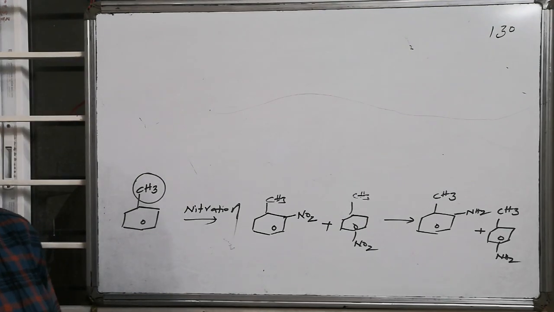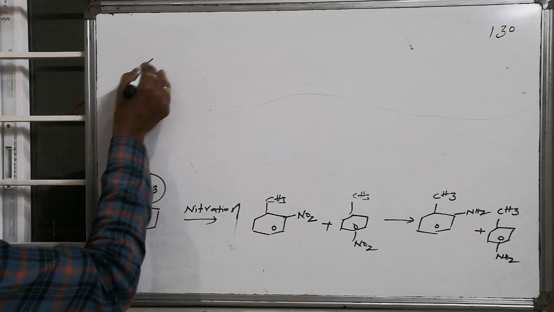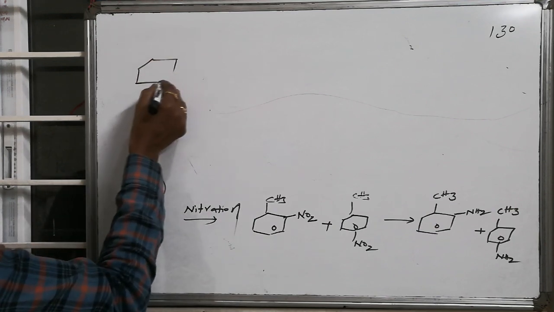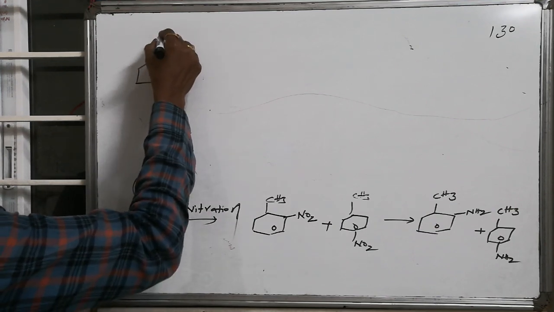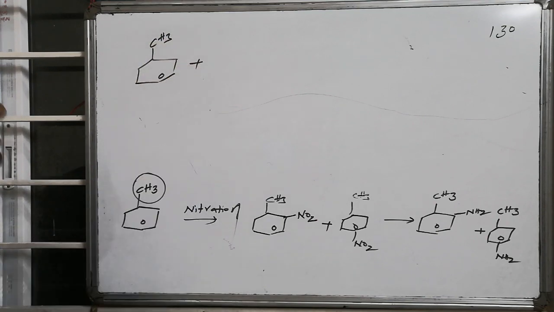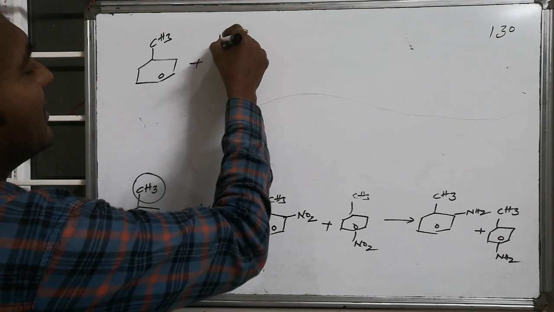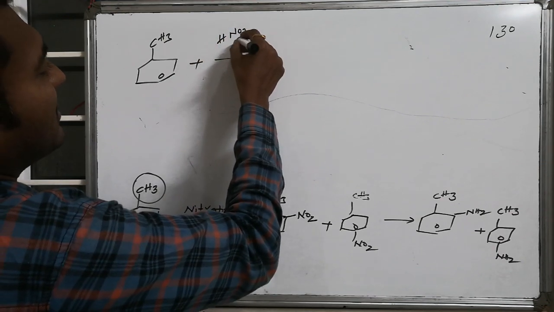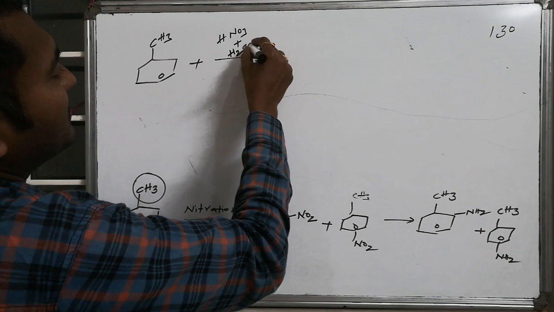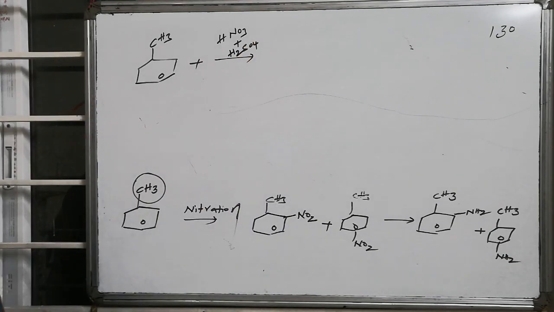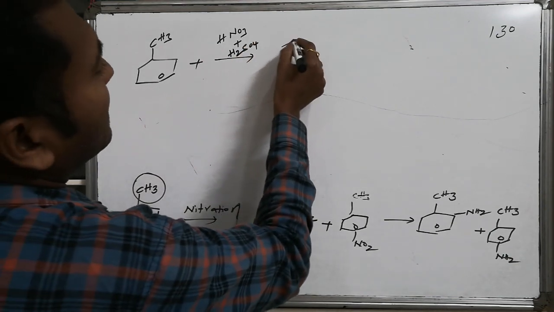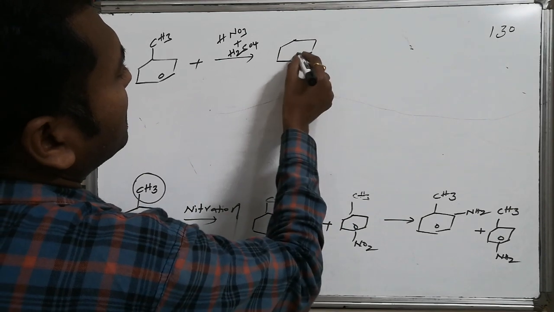Let me write all the reactions once again. This is toluene. Toluene is nothing but methyl benzene. This methyl benzene is a hyperconjugative group. So on nitration, the nitration is HNO3 plus sulfuric acid combination. After addition of this combination of acids, it results in nitro substitution.